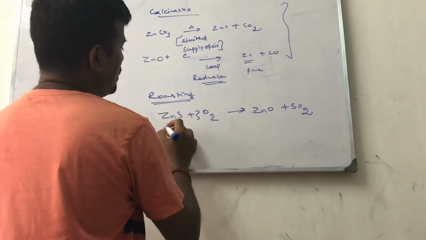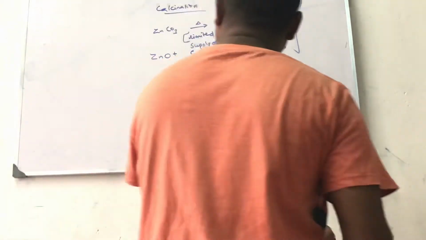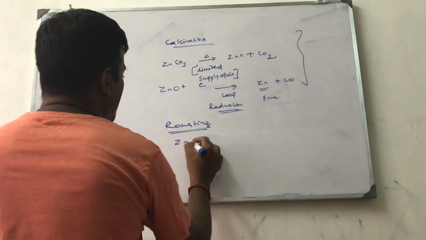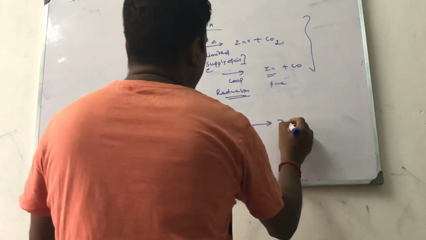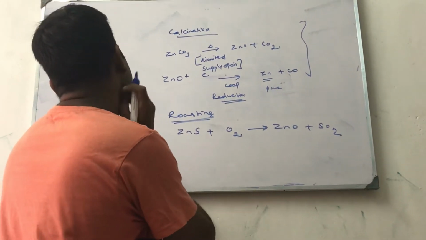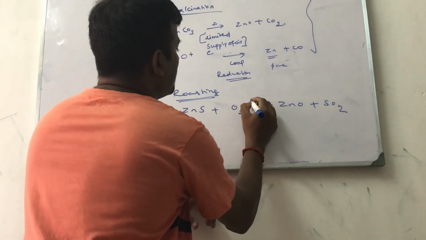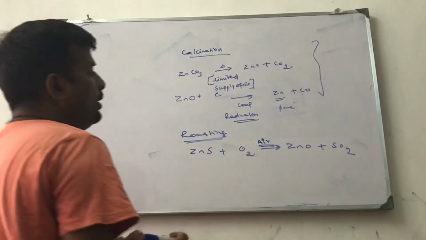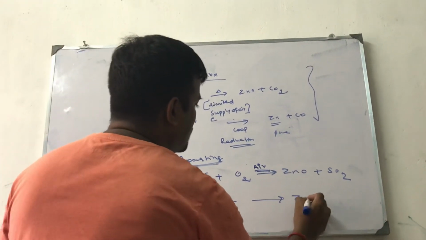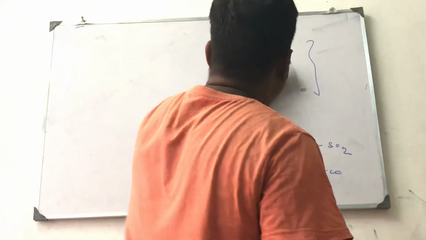Zinc oxide, roasting. See, in this way, removing the sulfur impurities from this, I will write HgS, mercury sulfide, plus oxygen. ZnS plus O2 gives ZnO plus SO2. We get zinc oxide plus sulfur dioxide. One more oxygen is added, oxidation, passing air. On passing air, supplying oxygen, you get zinc oxide. This zinc oxide again reacts with coke, it will form zinc plus carbon monoxide. So this is the process taking place in calcination and roasting.